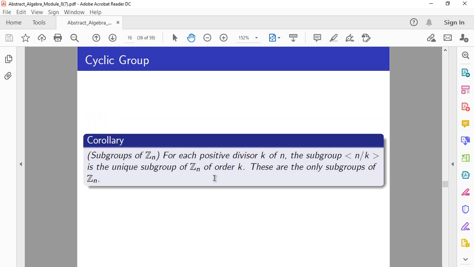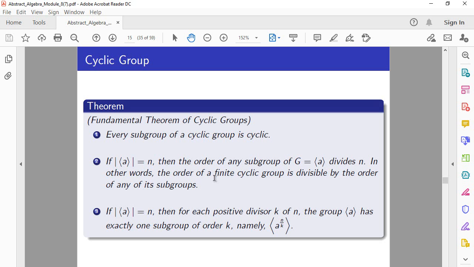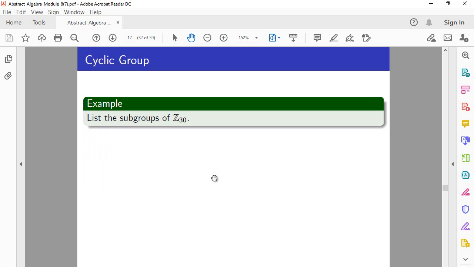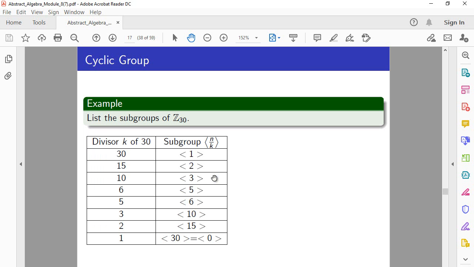Okay, so let's do an example and apply the third statement here, which is basically the corollary. We want to list out all the subgroups of Z30. I'm going to make a table. In the first column, I'm writing all the different divisors of 30.